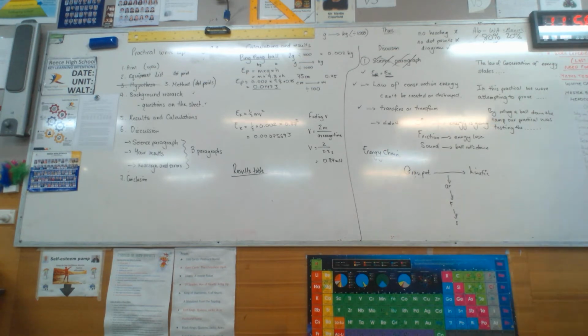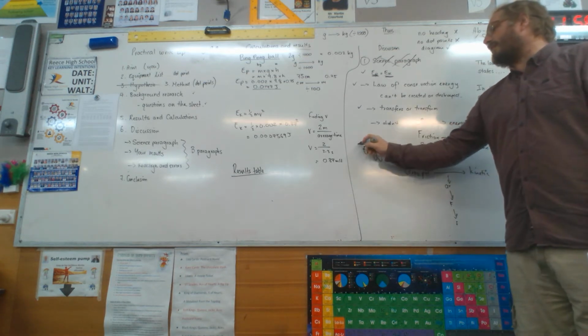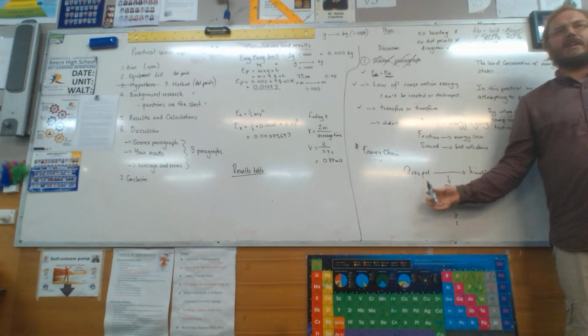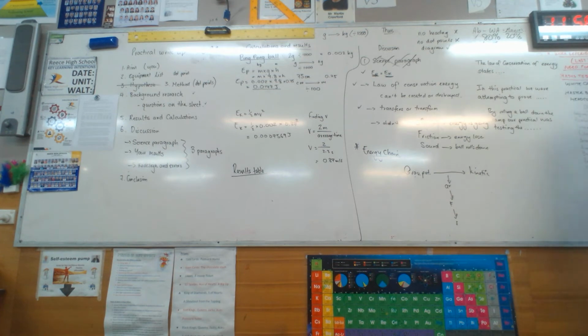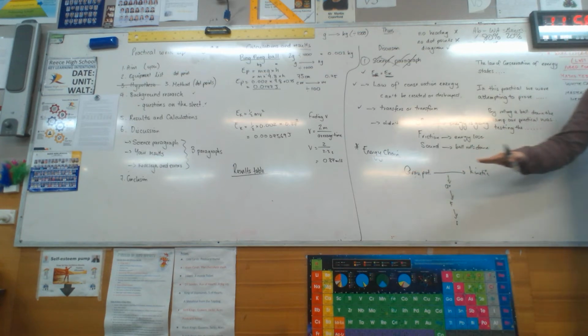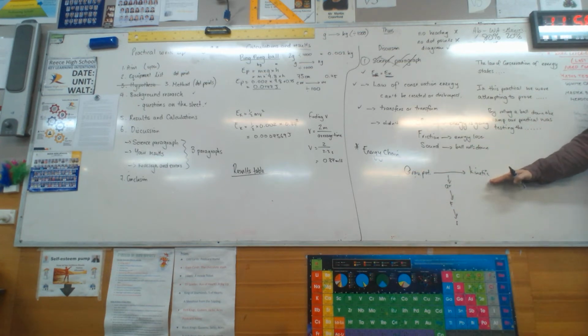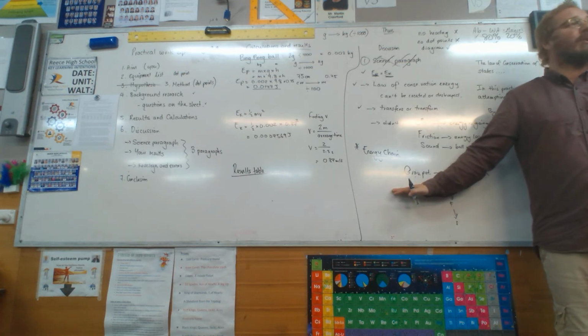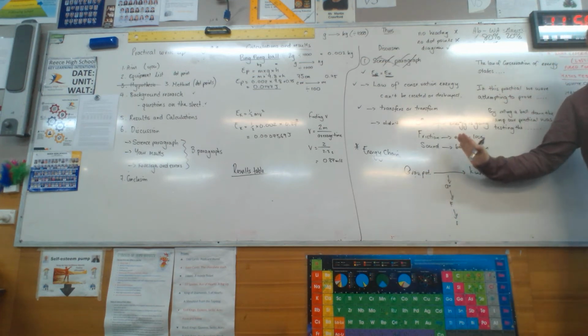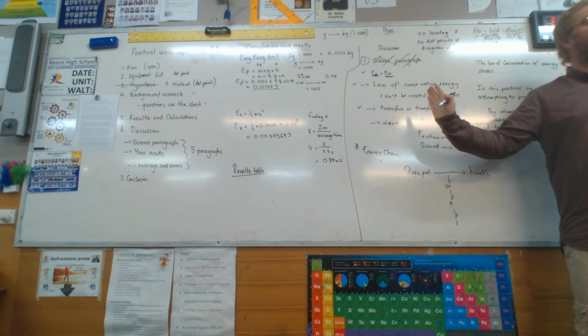So if I drew this in an energy chain, that'd be a good idea to put an energy chain in your experiment. I'd have gravpot, which stands for what? Gravitational potential. Yep, going to kinetic energy, because that's what I wanted, wasn't it? I wanted to change that gravitational potential energy into kinetic energy. But I've got a wide variety of energy loss. And remember when we did energy changes in our booklet, energy loss comes off the chain. Down, or you could have written it up, I wouldn't have worried.